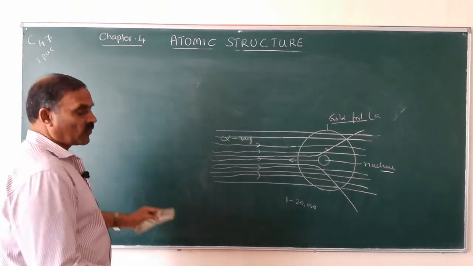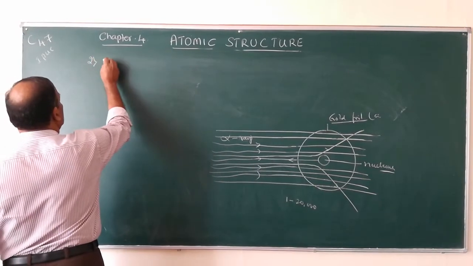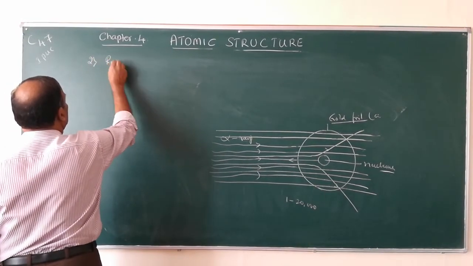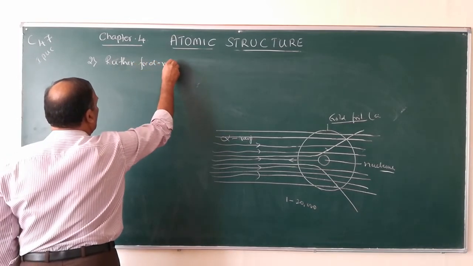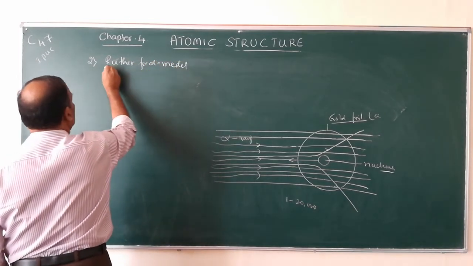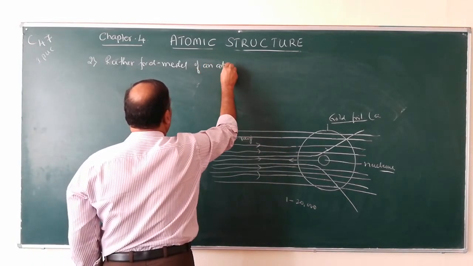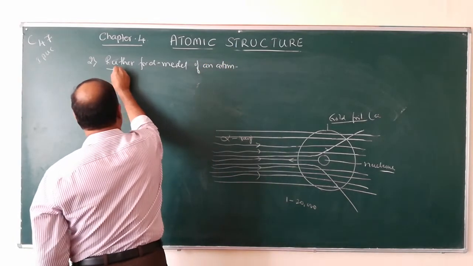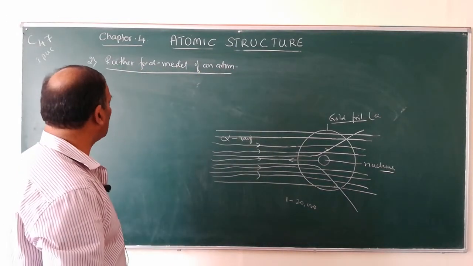Then we will come to the second model, called the Rutherford model of an atom. All these are not included in your syllabus, but without this information we cannot move on.